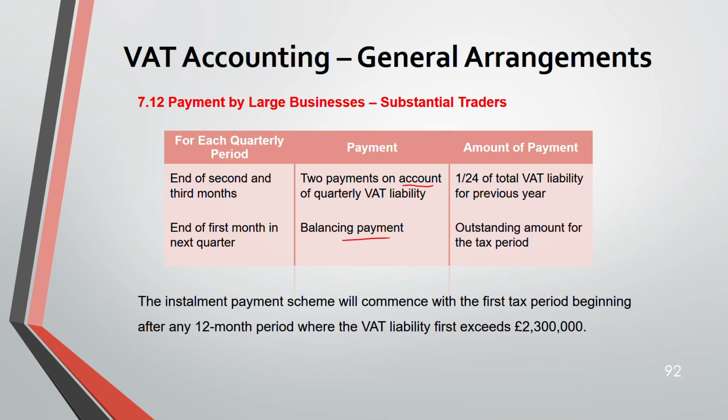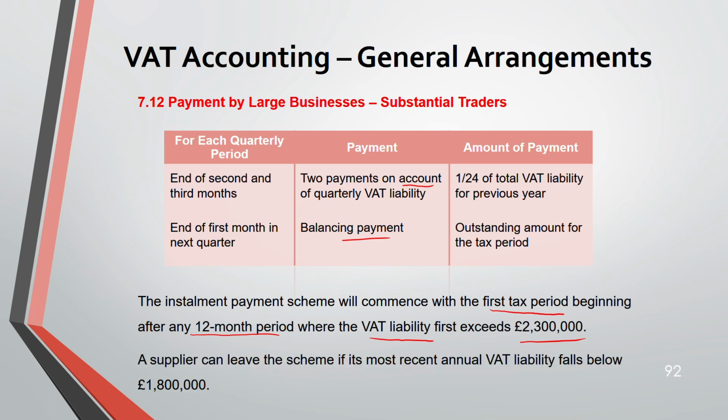The installment payment scheme will commence with the first tax period beginning after any 12-month period where the VAT liability first exceeds 2.3 million. From that time onwards, payment by installment. A supplier can leave the scheme if the most recent annual VAT liability falls below 1.8 million. But it's annual, okay?